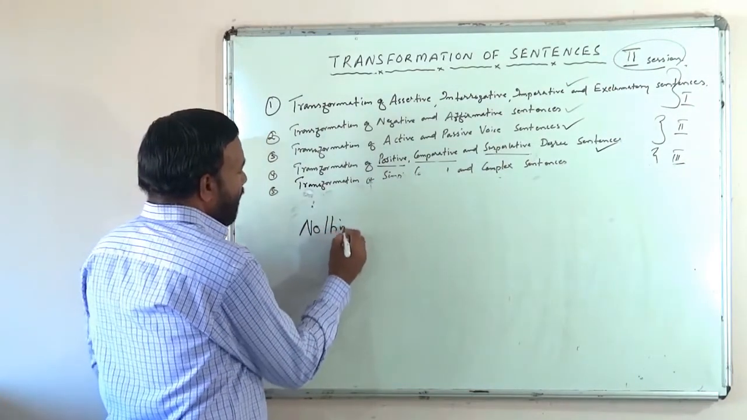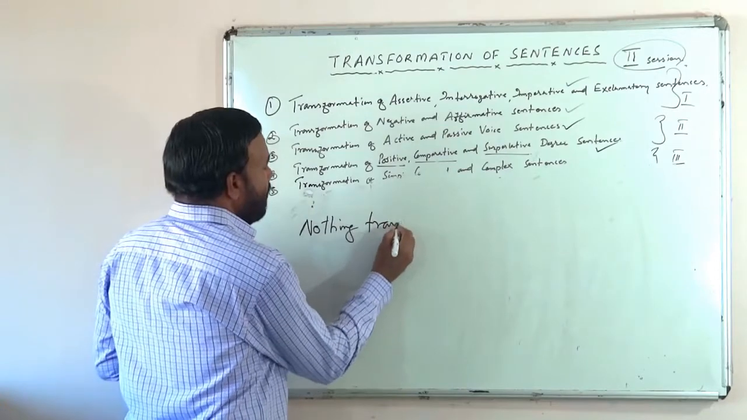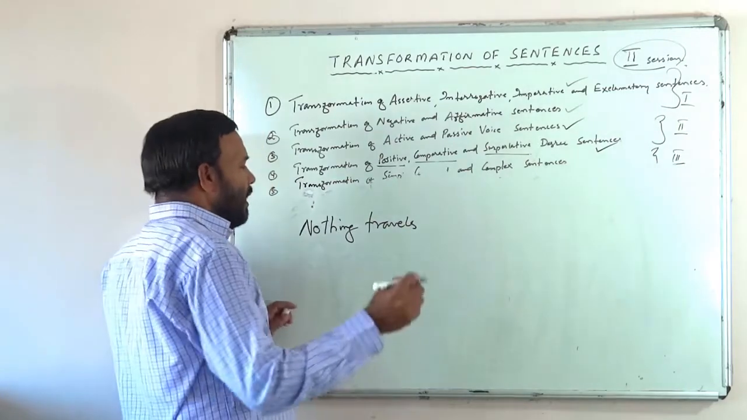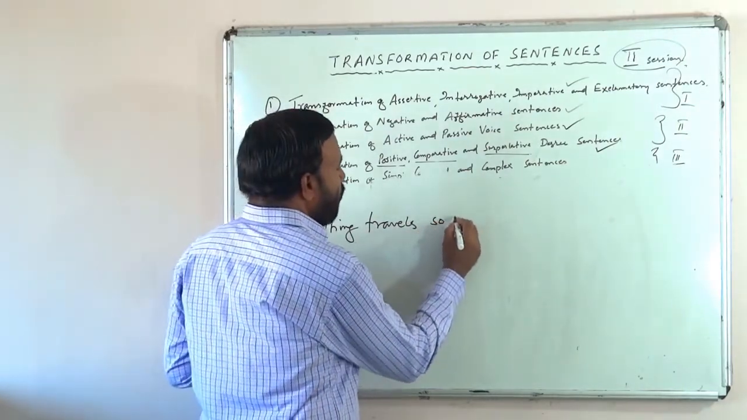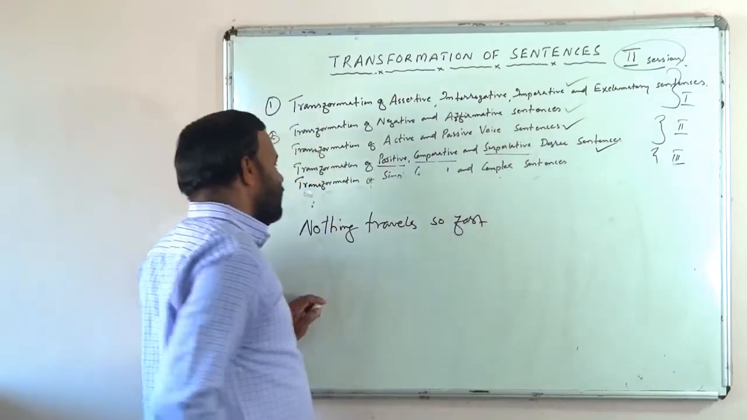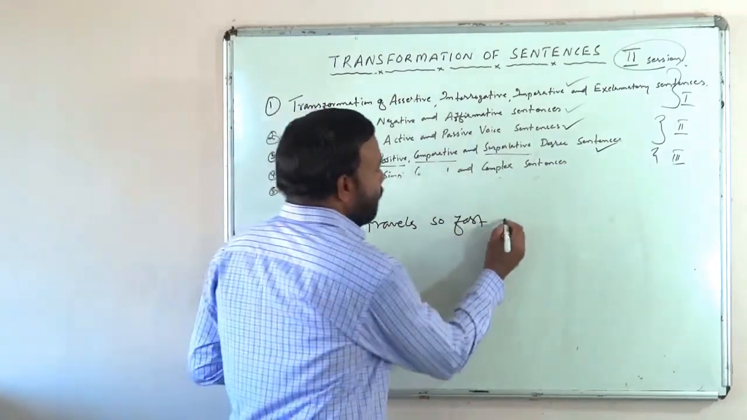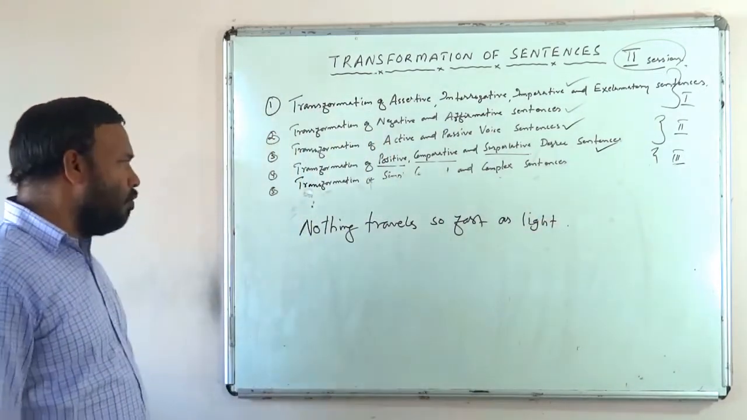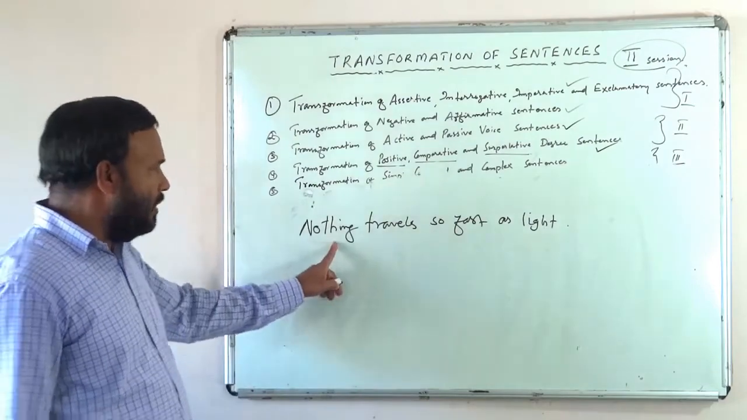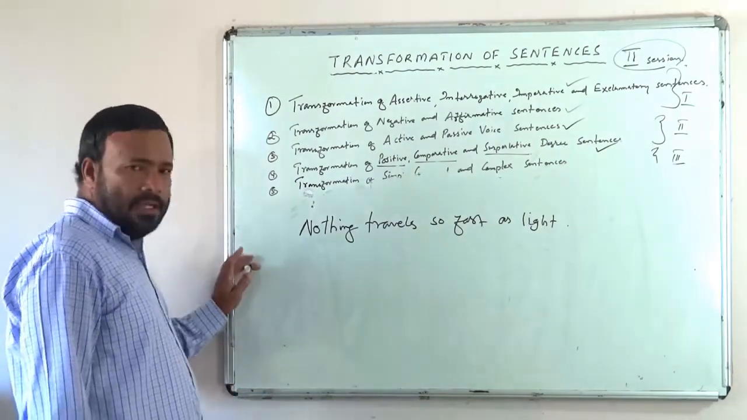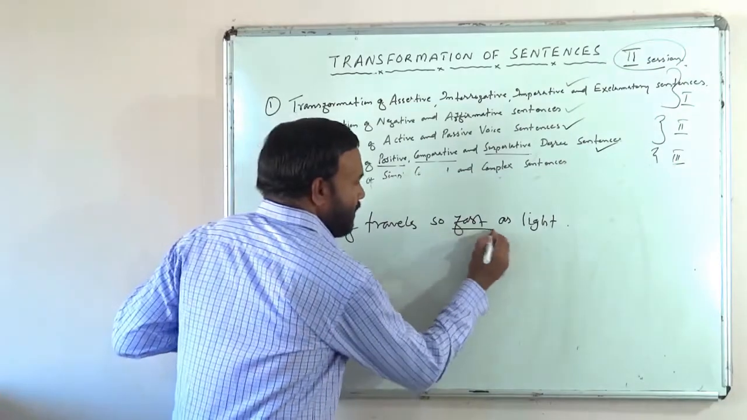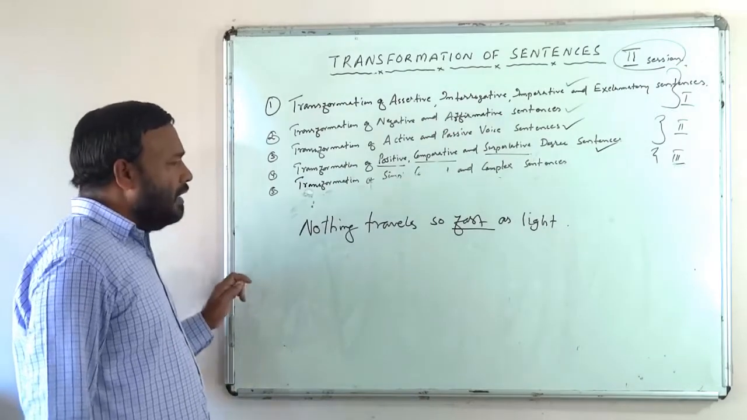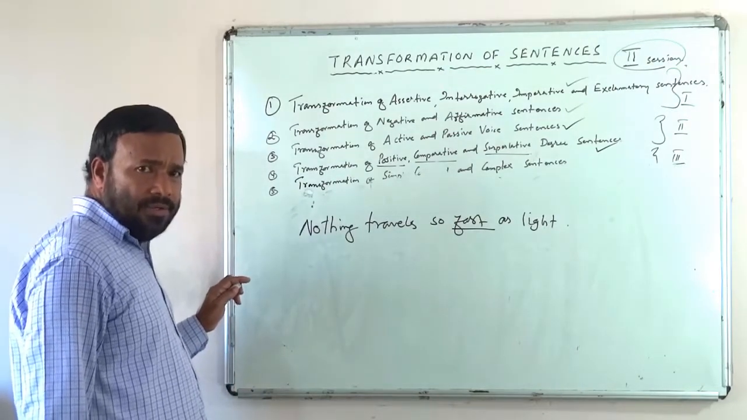See one more. Nothing travels. Nothing travels. This will be positive degree. Nothing travels so fast as light. Nothing travels so fast as light. So this is in what degree? This is in positive degree. Fast. Again adverb is coming. Fast, faster, fastest. Okay.